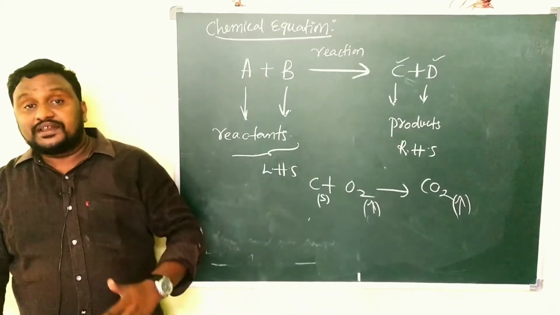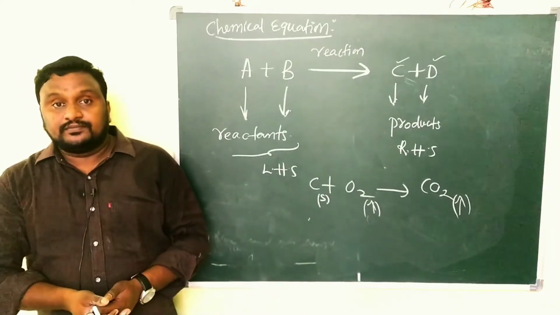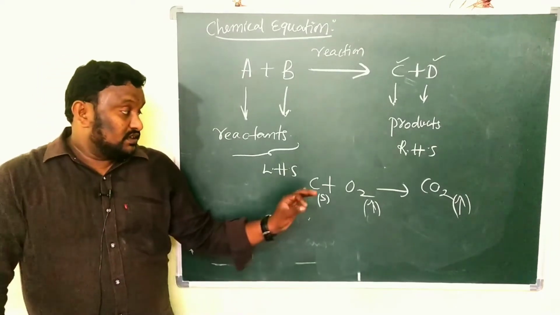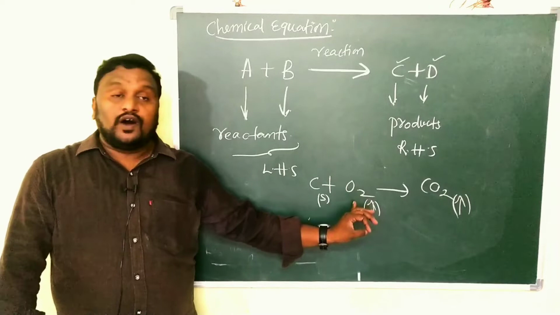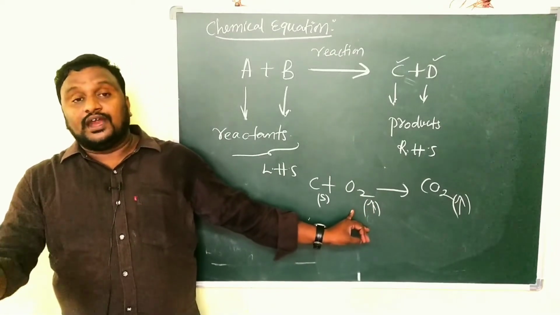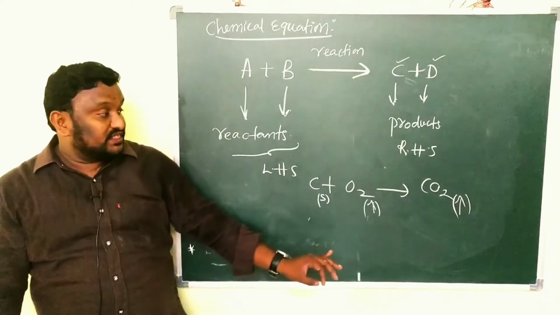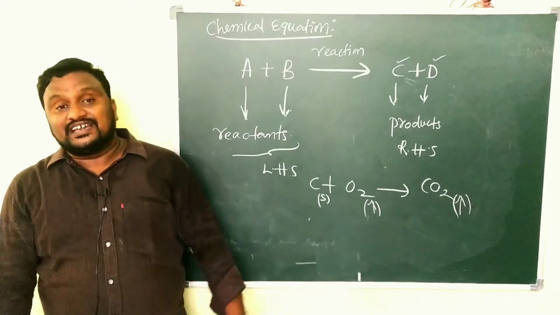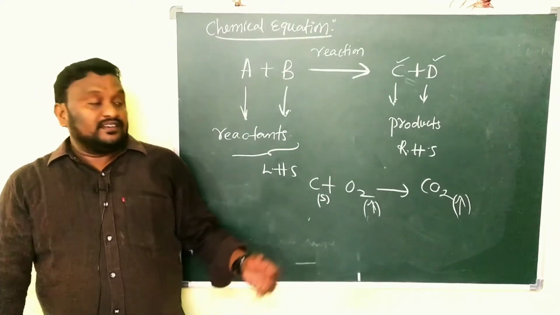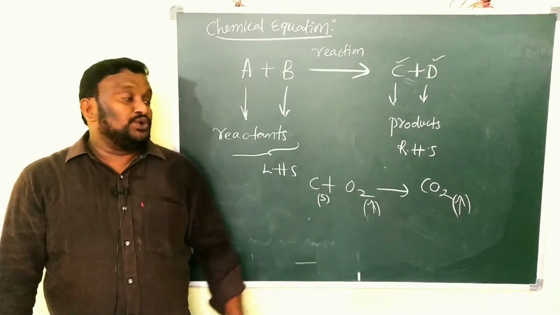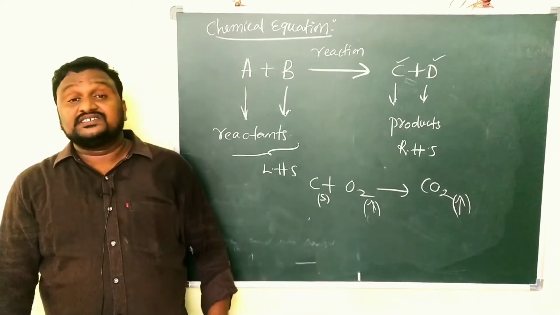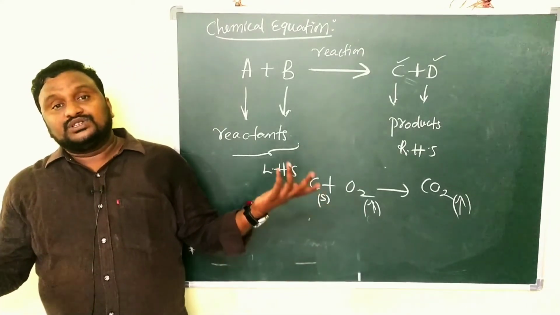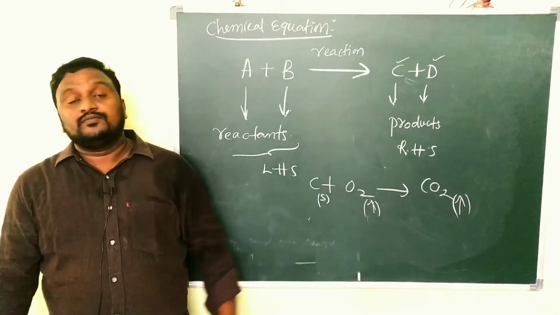Now tell me, children, what do you understand from that equation? When a chemical reaction takes place between carbon and oxygen, when carbon and oxygen react together, what are we getting? Carbon dioxide. So in this case C and O2 are taken as reactants and CO2 is the product. The properties of the product are different from C and O2.